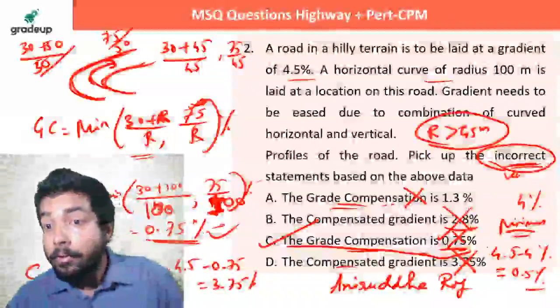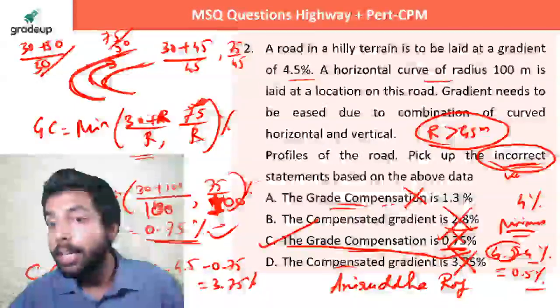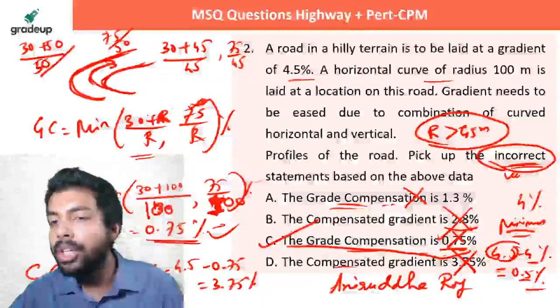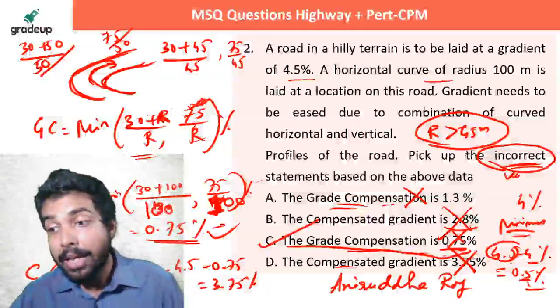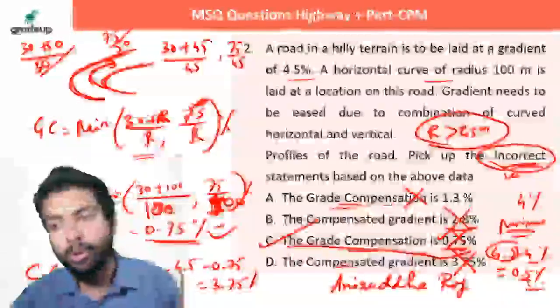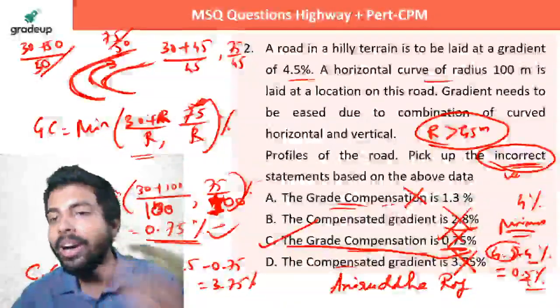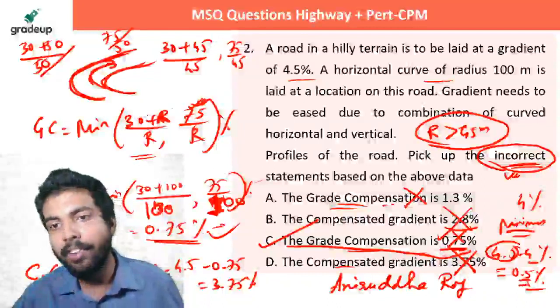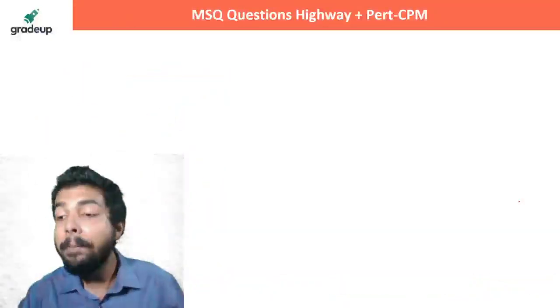So 4.5%. Finally, how much gradient you are providing? 4%. So finally, how much grade compensation you are adding? That is 0.5%. Getting my point? You are finally providing 4% because 4% के नीचे तो तुम प्रोवाइड ही नहीं कर सकते हो. तो जो तुम प्रोवाइड कर रहे हो और जो तुम्हारा पहले से है, इन दोनों के डिफरेंस को बोलते हैं ग्रेड कंपेंसेशन. So that is 0.5%. That is not 0.75%. So in this case the answer is A, B, C, D.